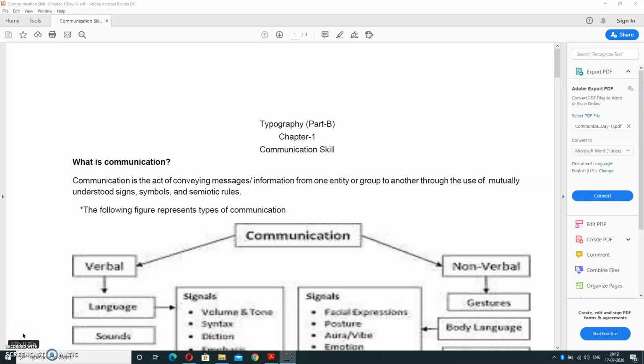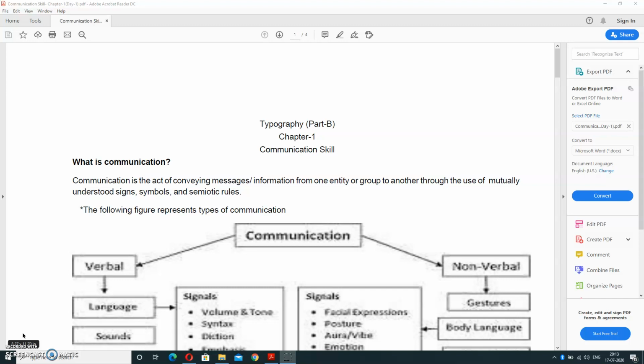Good morning all. In today's session, we are going to start with part B, the second part of your typography syllabus. Part B, chapter 1 is communication skill. Before starting the chapter, firstly, what do you mean by communication? Communication is a medium to communicate with each other or share views with each other.